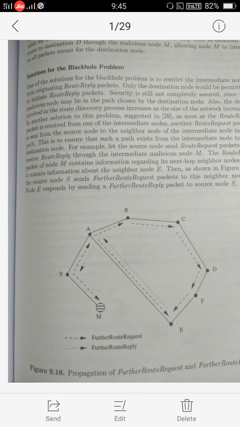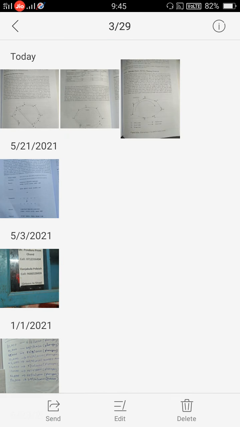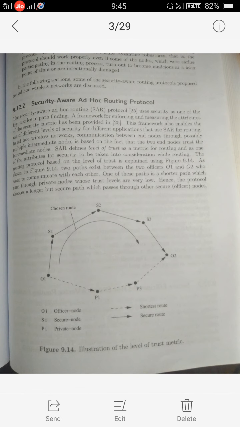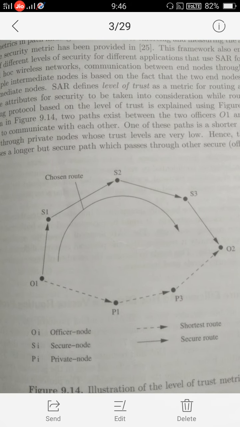Observe this diagram. O1 is an officer node, that is the sender, and O2 is another officer node. The packet is sent from O1 to O2.